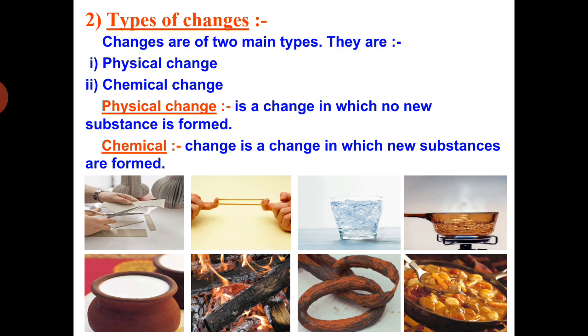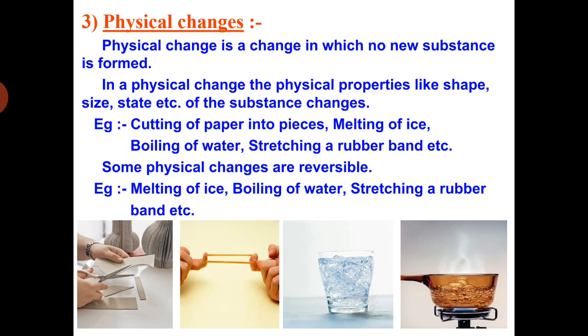How many types of changes? Up till now we have discussed physical change and chemical change, right? Physical change is a change in which no new substance is formed. There is the only change in the physical properties of the substance. Whereas in a chemical change, a new substance is formed. Chemical composition of the substance changes, then it is a chemical change. So physical change is a change in which no new substance is formed.